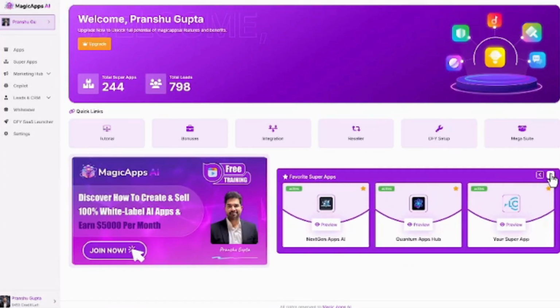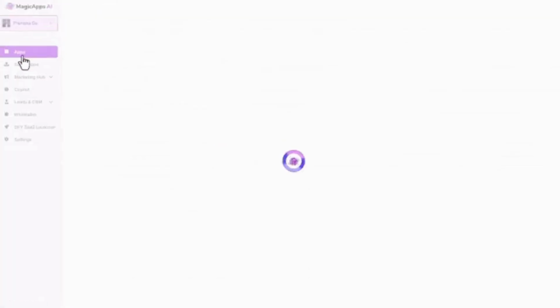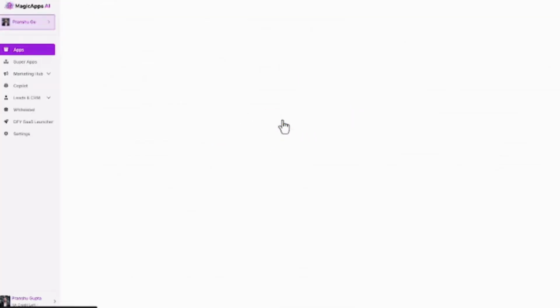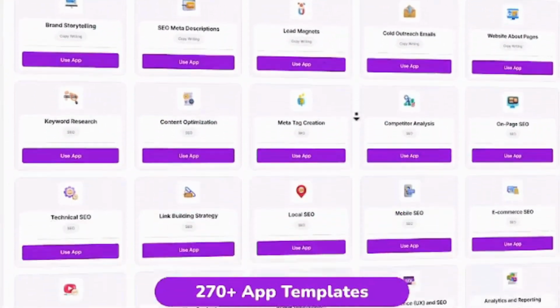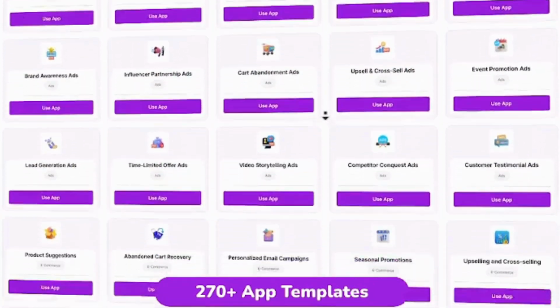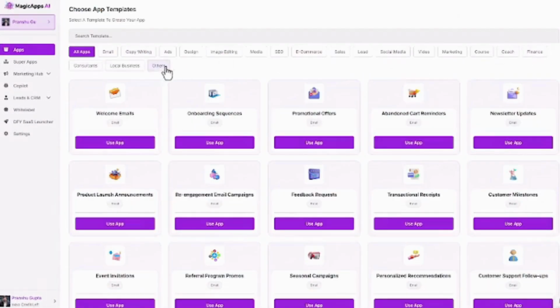So, this is Magic Apps AI. First, I choose what type of app I want to create. Next, I describe what I want my app to do, for example, workout plan, daily reminders, and progress tracking. Now, the AI builds the layout, the dashboard, the buttons, everything automatically.